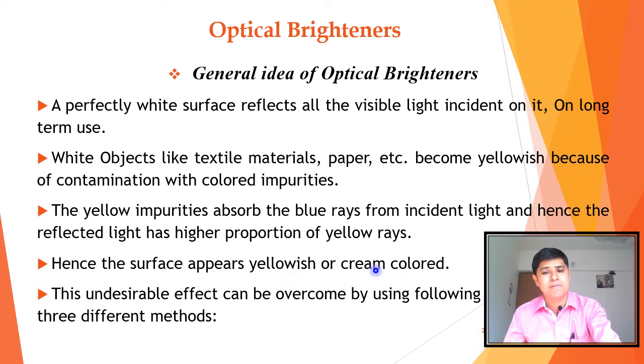Hence the surface appears yellowish or cream colored. This undesirable effect, that is, the fabric getting converted into a yellowish shade, can be overcome by the use of the following three methods, which we will see one by one. Let us see in the next slide.